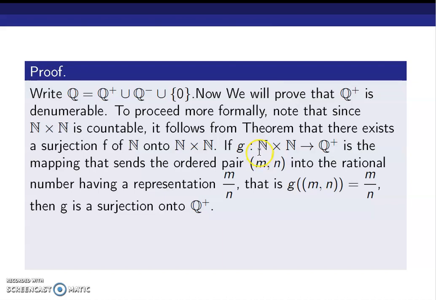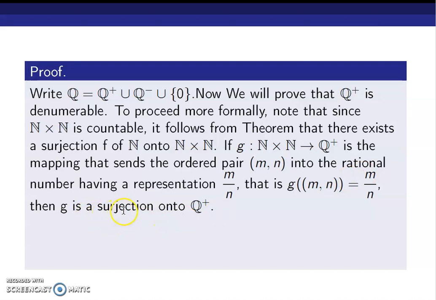If we are able to define a function g from N cross N onto Q plus, which I have already told you, which maps every element of the form (m, n) into a rational representation m by n. That is, g of (m, n) should be equal to m by n, where m and n are natural numbers. Since m and n are natural numbers, m by n is always a positive rational number.